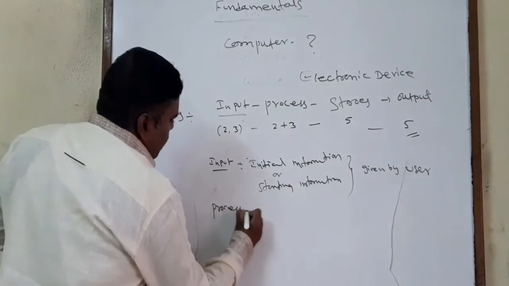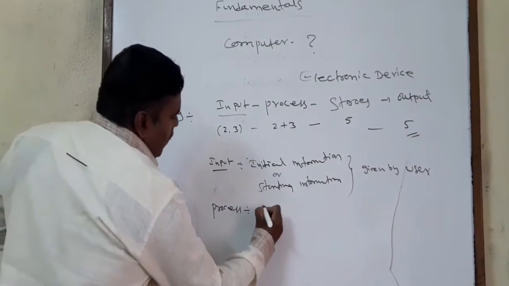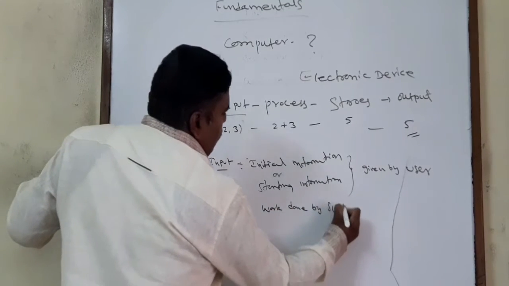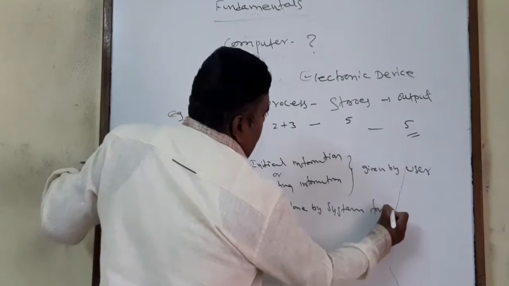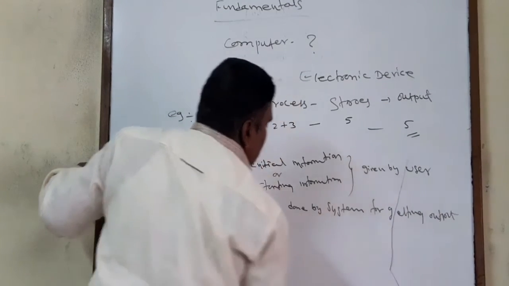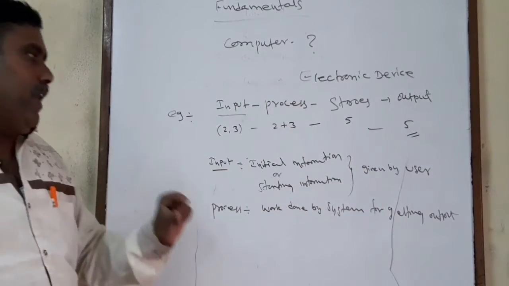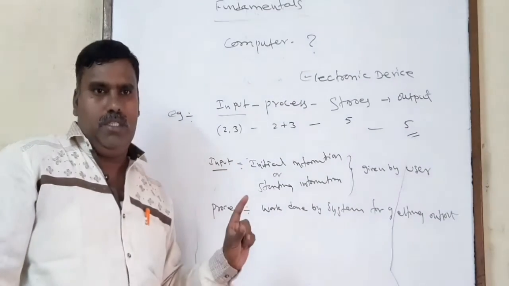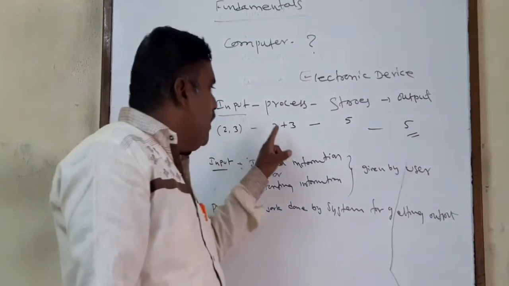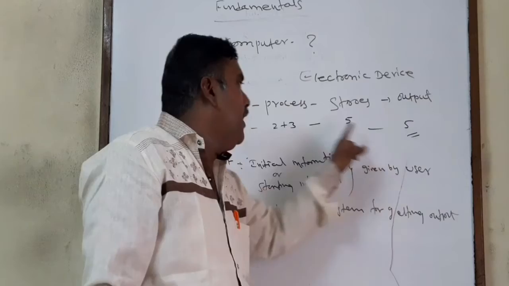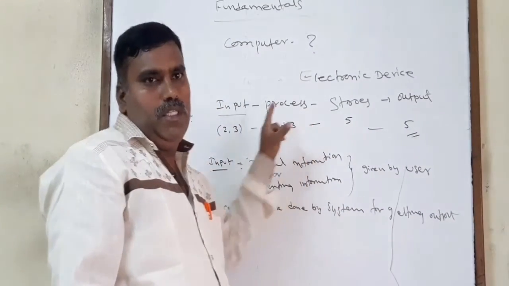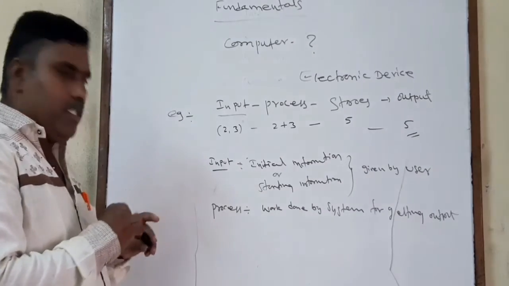And process. So what is process? Process is nothing but the work done by the system for getting output. Whatever work it does, with the help of that work it can give some result. That type of work is known as process. So that means addition is not a process.